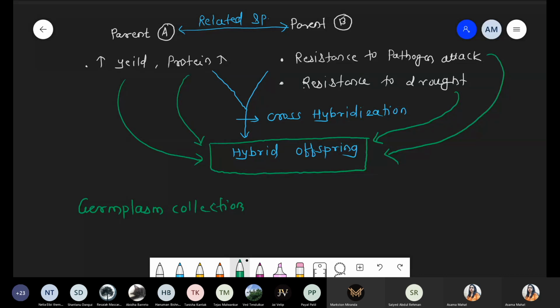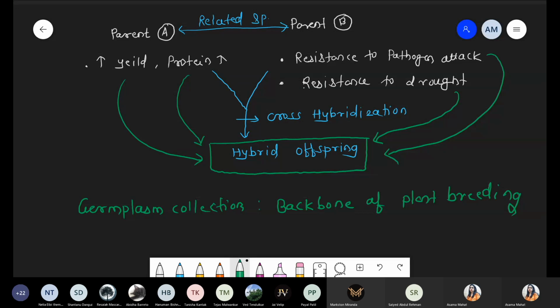Germplasm collection is the backbone of plant breeding.